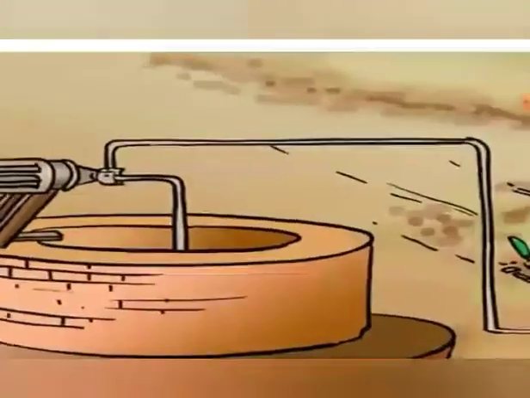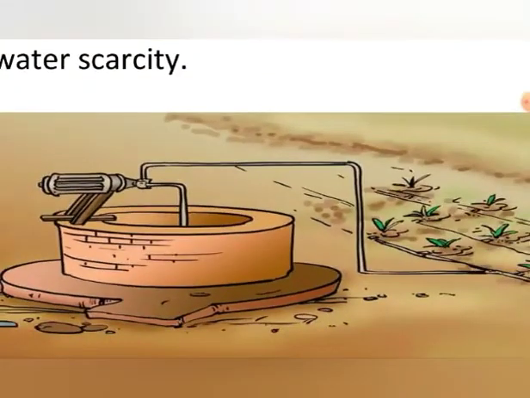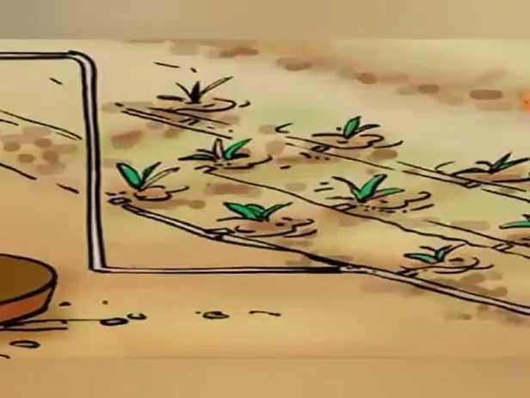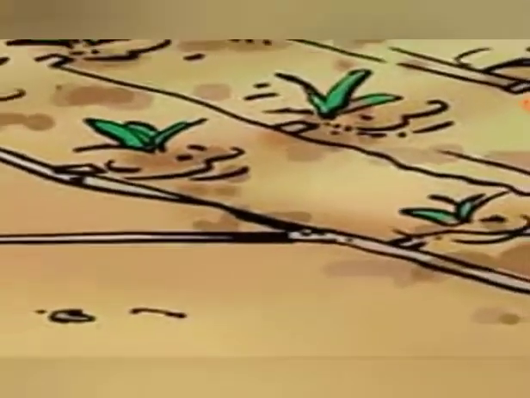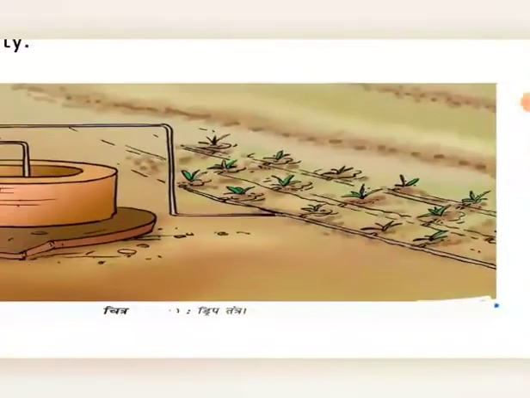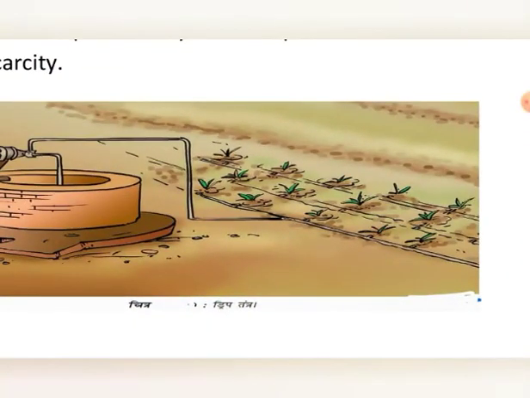It's an electrical water pump, and here instead of sprinkling, very fine pipes are connected with the main pipe, a number of pipes, and they have very small holes, and these holes are near the roots of the plants. So water is dripped drop by drop, very slowly and very near to the roots, so the water is not